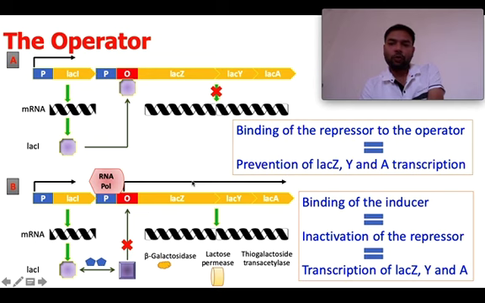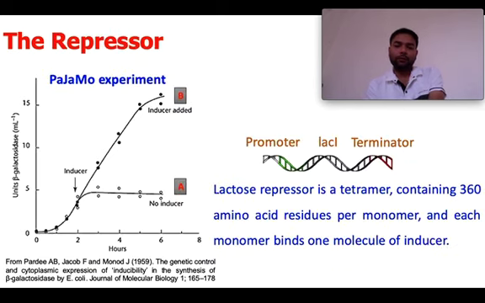Okay, so we should understand these two conditions. The first, when there is no inducer: the repressor was binding to the operator region and RNA polymerase could not bind to the promoter region, and that's why beta galactosidase was not getting synthesized.